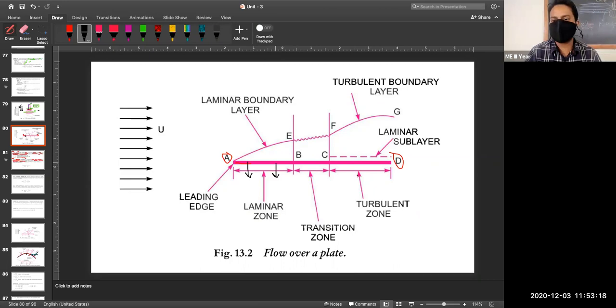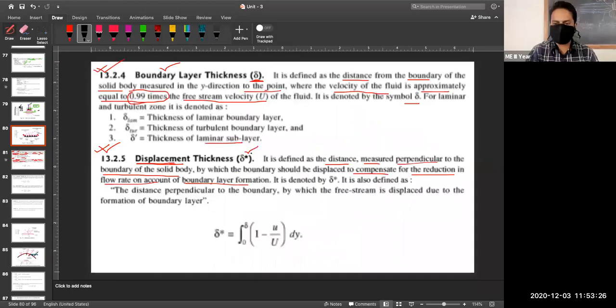That height is called your displacement thickness.